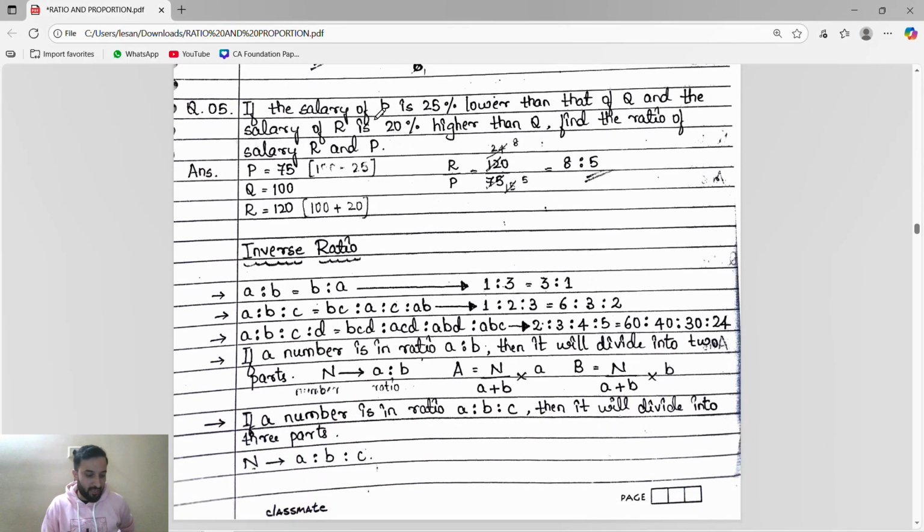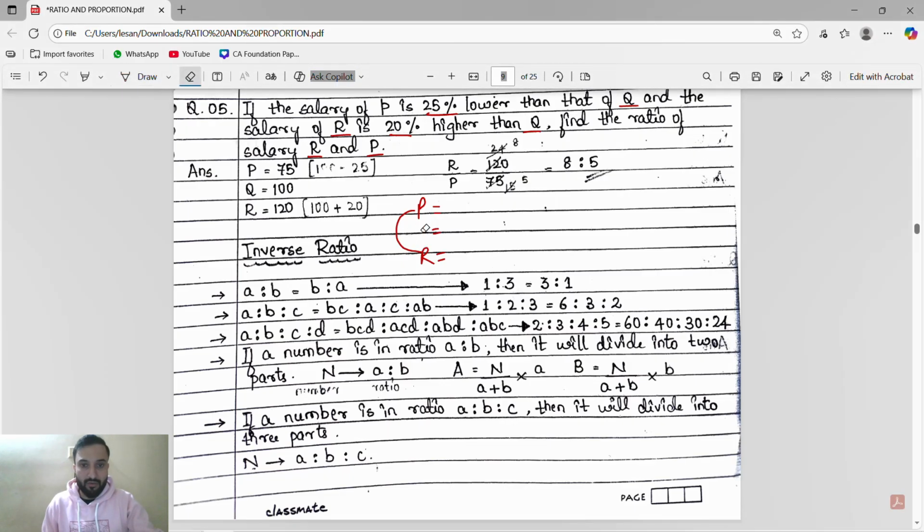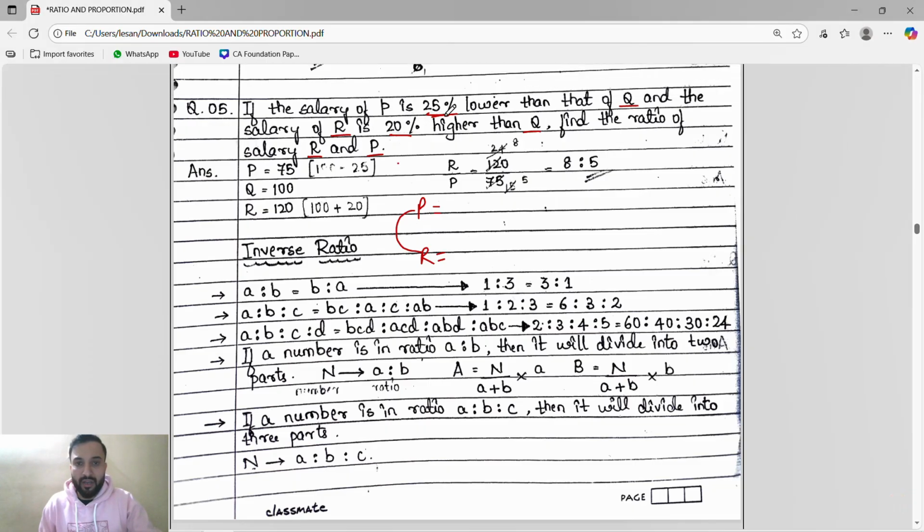Now, if salary of P is 25% lower than that of Q, and salary of R is 20% higher than that of Q. P, Q, R. Find the ratio of salary R and P. We don't have any work of Q here. Guys, very simple thing. What they said, salary of P is 25% lower than that of Q. Guys, the same concept we did before.